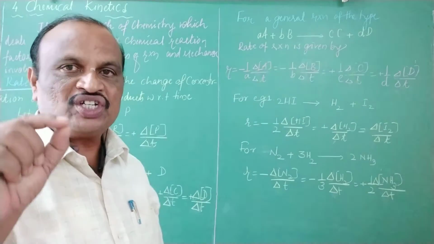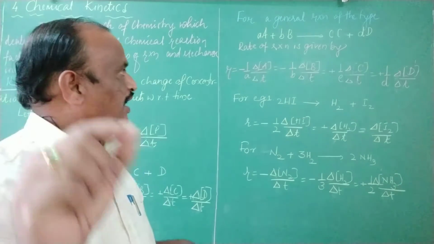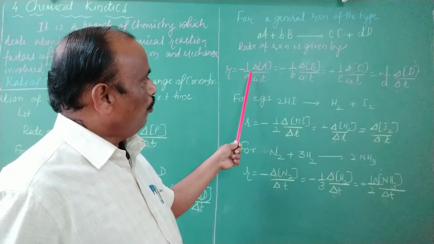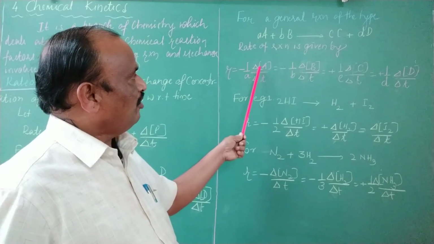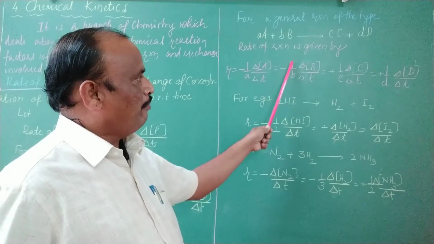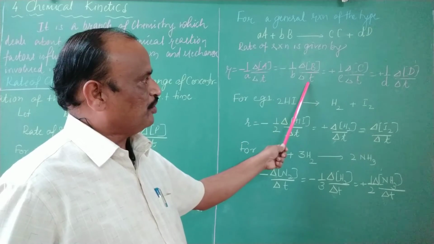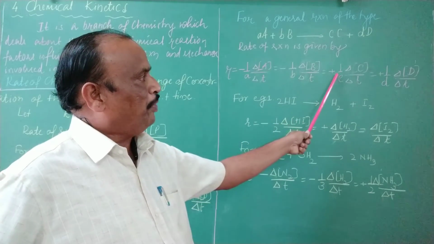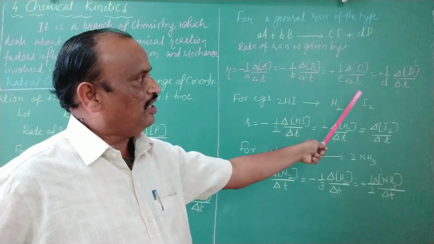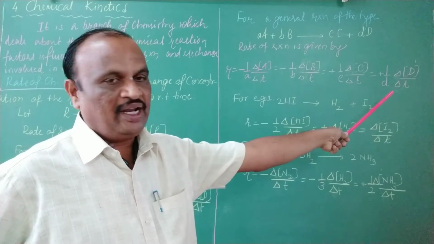For such a general hypothetical chemical reaction, the rate is expressed as R is equal to minus 1 over a delta of concentration of A divided by delta t. This is also the same as minus 1 over b delta of concentration of B with respect to delta t, plus 1 over c delta of concentration of C divided by delta t, plus 1 over d delta of concentration of D divided by delta t.